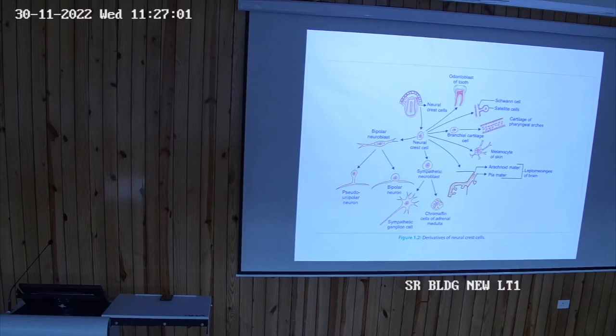And on these sides, you have gone through the covering of the brain in previous classes also. Outside is the dura mater, then arachnoid mater, then pia mater. Out of these, the arachnoid mater and pia mater also develop from the neural crest cells. Similarly, the melanocytes of the skin also develop from this. The peripheral part of the ganglion and the Schwann cells, which form the myelination, all develop from the neural crest cells. Okay.